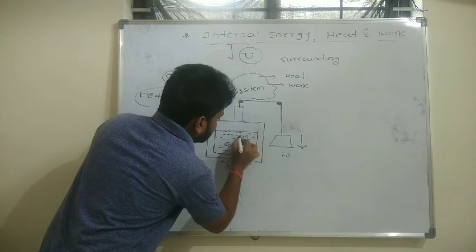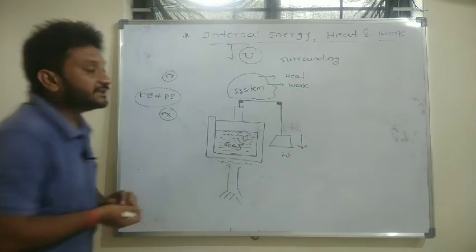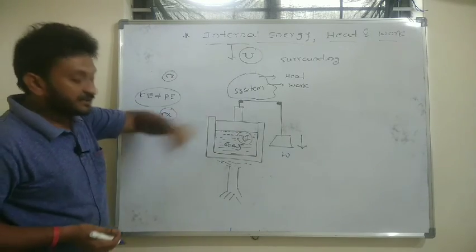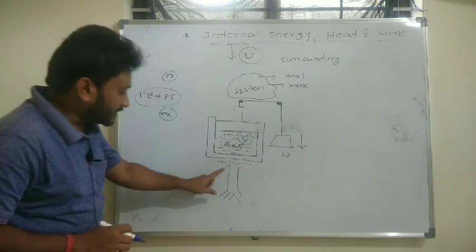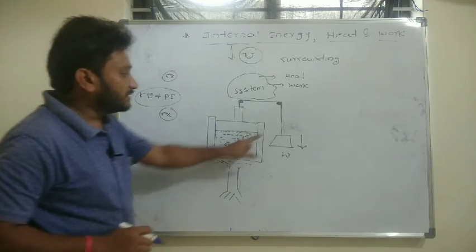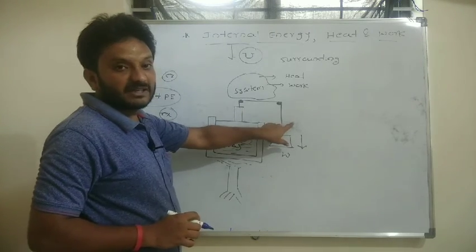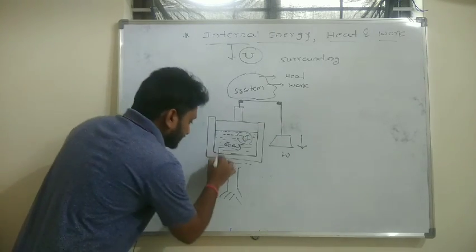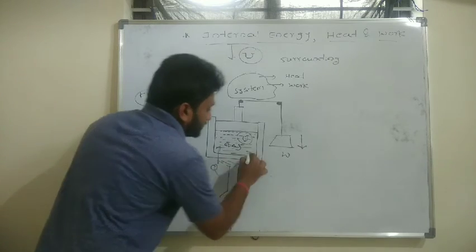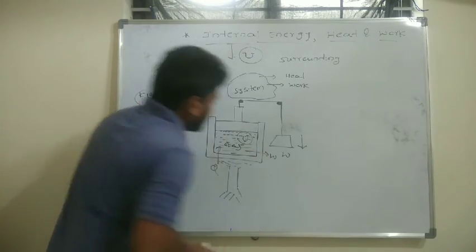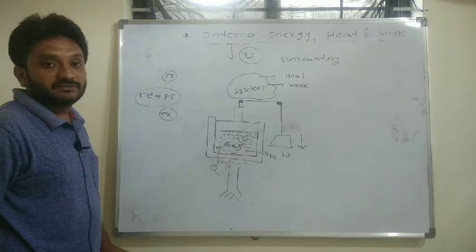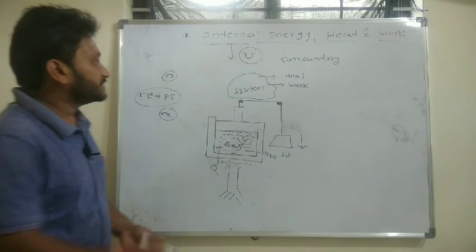If you want to increase the internal energy of this gas, either I will supply the heat or I will supply the work, either by heat transfer or by work transfer. We can change the internal energy of this gas as a system.